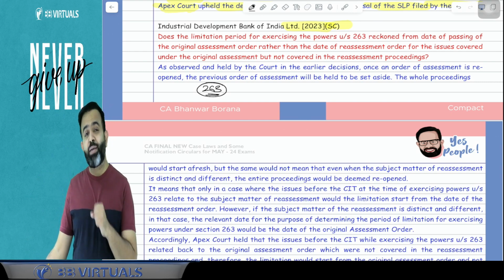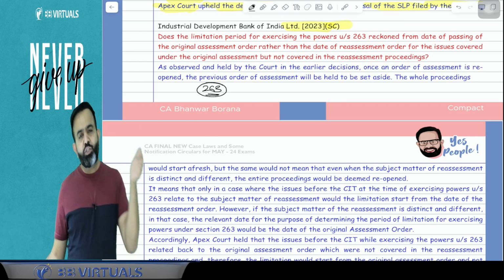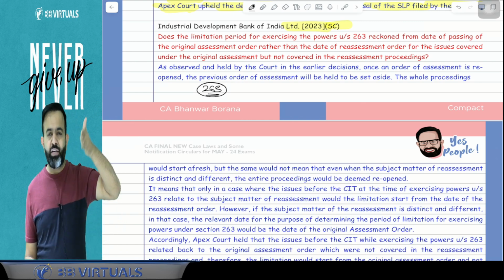And you know what the time limit to revise that order is? That time limit is 2 years from the end of the financial year in which the order subject to that revision was passed.